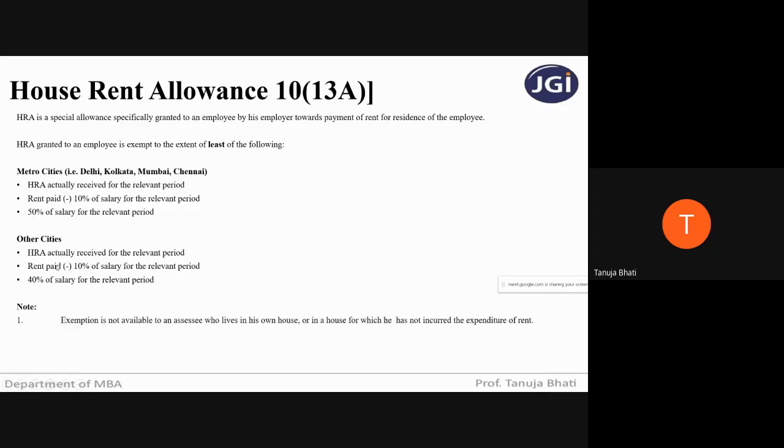Note, exemption is not available to an employee who lives in his own house or in a house for which he has not incurred the expenditure of rent. Suppose in Mumbai, I have my sister's house.